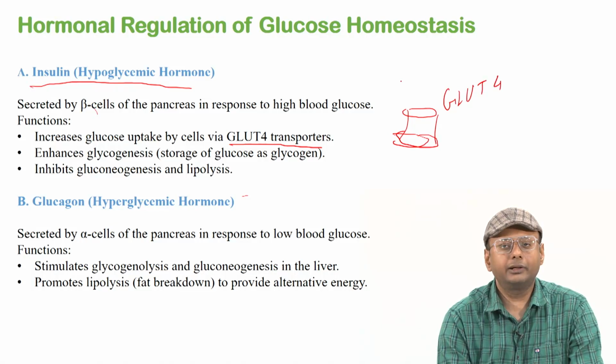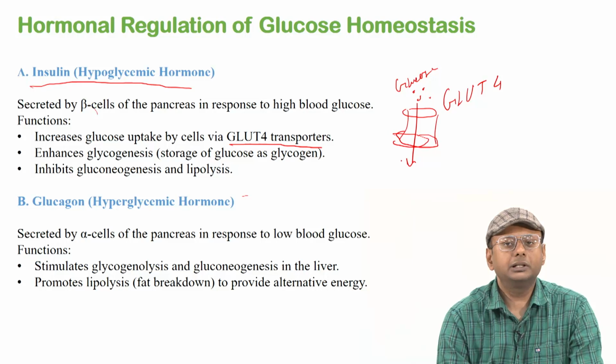Whenever the insulin activity happens, the glucose which is free floating inside the blood gets uptaken inside the cell by the process of this GLUT4 transporter. Okay. And then it can also enhance glycogenesis and store excess glucose in the liver. Insulin also inhibits gluconeogenesis and lipolysis processes. Okay, so these are some of the functions of the insulin hormone.